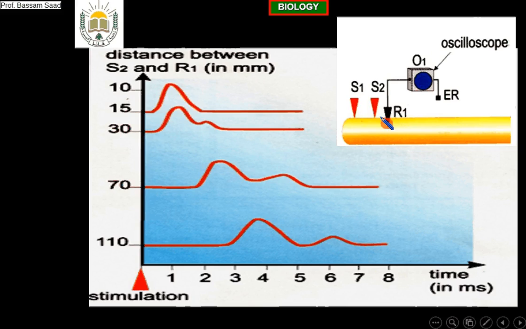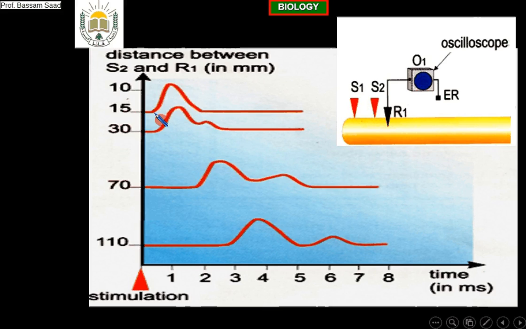What is the meaning of this? This action potential comes first, after approximately 0.1 millisecond. The second arrives at approximately 2 milliseconds. It means that there is a group of action potentials that are faster than the other group. When we increase the distance again, to 70 millimeters, the difference becomes visible, more detectable. When the distance is 110 millimeters, we observe this recording on the oscilloscope.